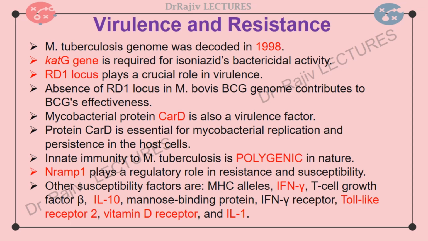In addition, polymorphisms in major histocompatibility complex alleles, interferon gamma, transforming growth factor beta, interleukin 10, mannose binding protein, interferon gamma receptor, toll-like receptor 2, vitamin D receptor, and interleukin 1 have been associated with susceptibility to tuberculosis.